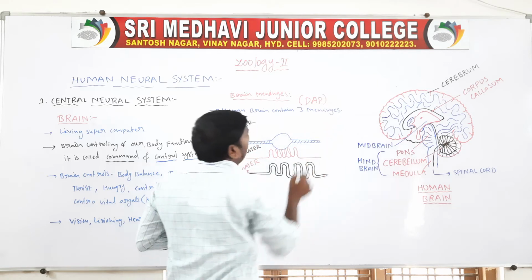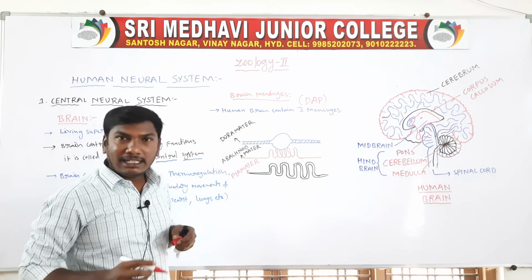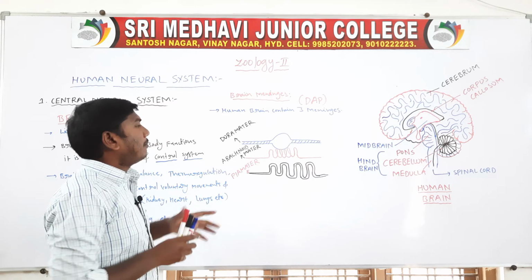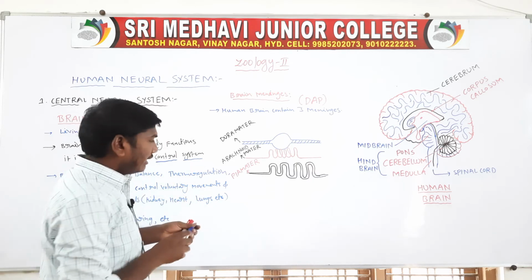DAP: D means outer dura mater, A means middle arachnoid mater, P means pia mater. The brain is covered by the 3 meninges.